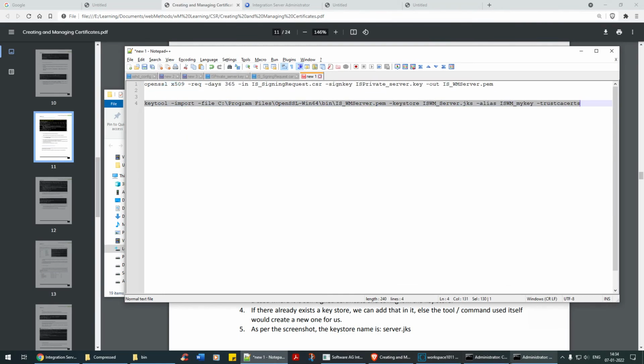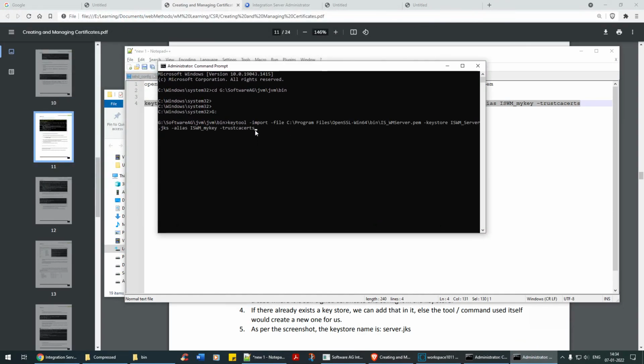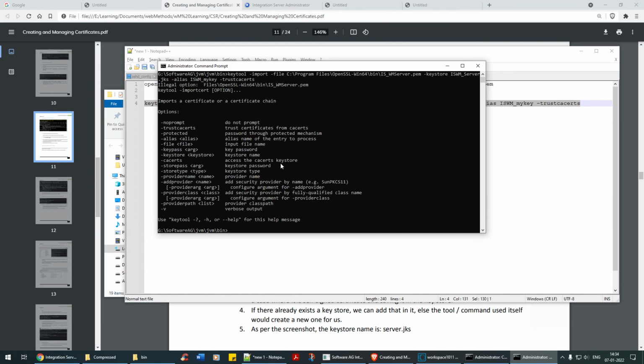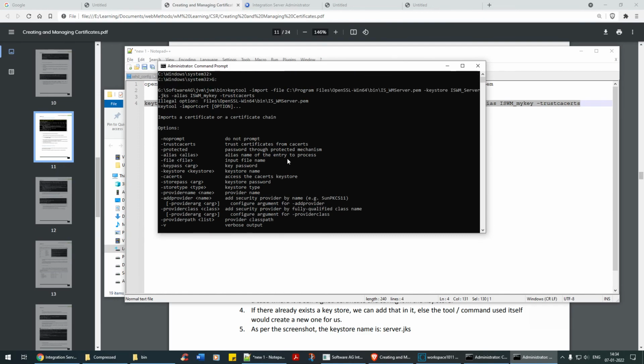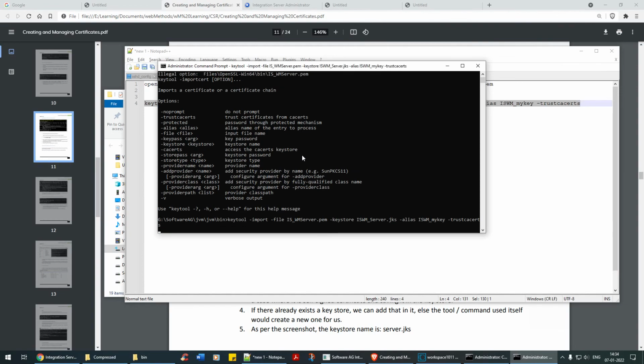Let's copy this and see if this works. I'll be executing it here. Okay, there are some options. Okay, it's saying illegal option, C program files IIS. Okay, but I need to have that file.